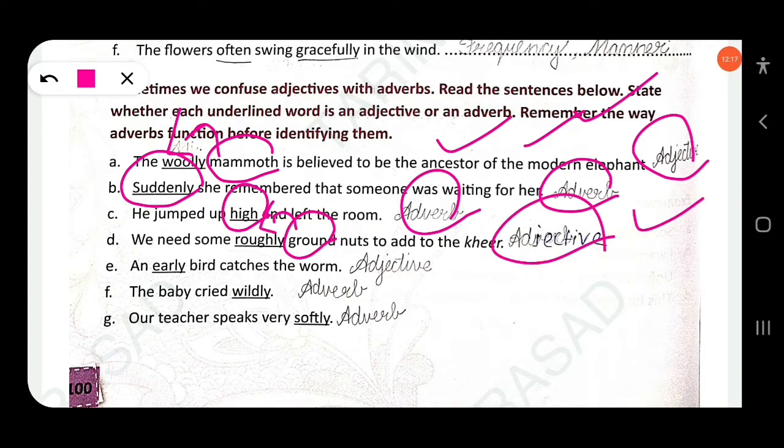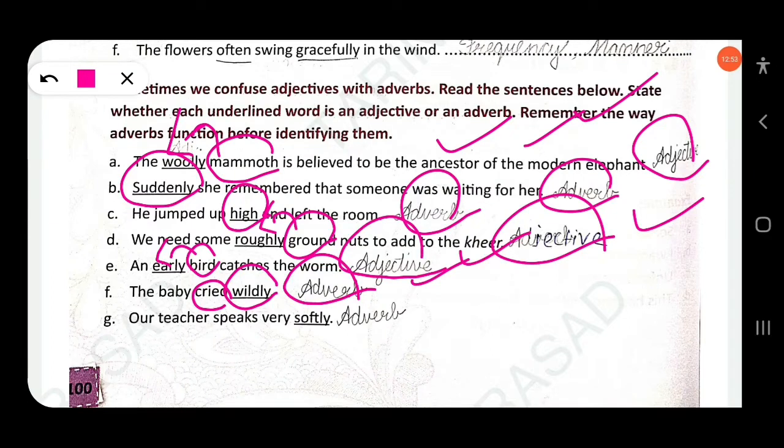The next: an early bird catches the worm. Bird is a noun and early is used before the noun. So early is used as an adjective, not an adverb. Early bird. I caught the fast train. Similarly, fast train: fast is an adjective. The baby cried wildly. Here wildly is used as an adverb, not an adjective. It tells more about the verb, not a noun or pronoun.